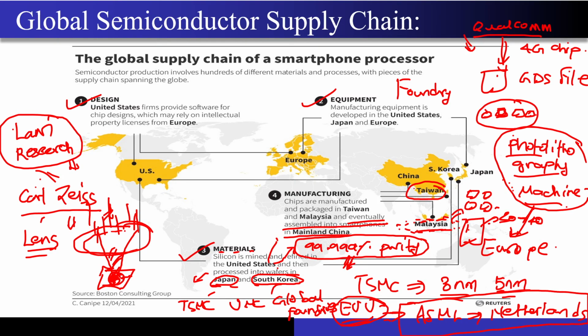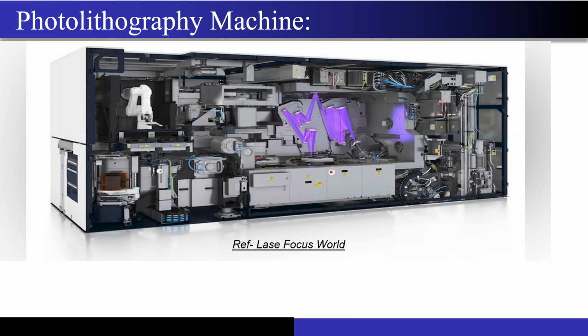What it is doing is exactly this. It is taking the ICs from whatever Apple wants, and it is actually putting them in the phones, right? So you need a lot of manpower to do this. Foxconn is one example of that. So we have now covered everything in the global semiconductor supply chain, from the design to equipment to the materials to the manufacturing. What are the different areas in the world which are involved in these different processes, right? I hope till this point it is very much clear to you. Please feel free to ask me doubts if you have any.